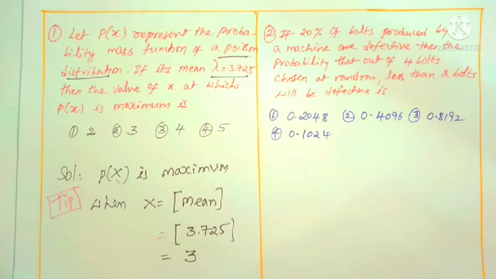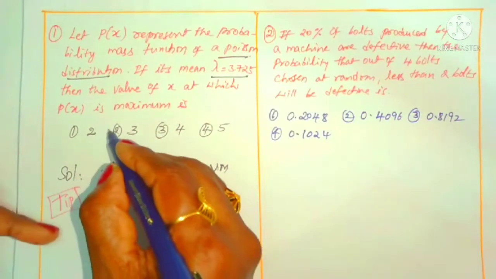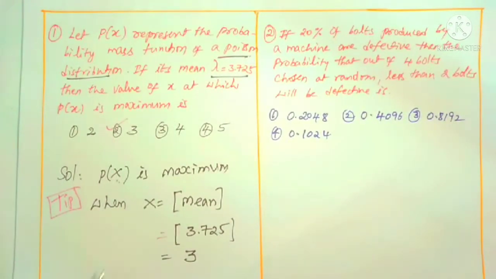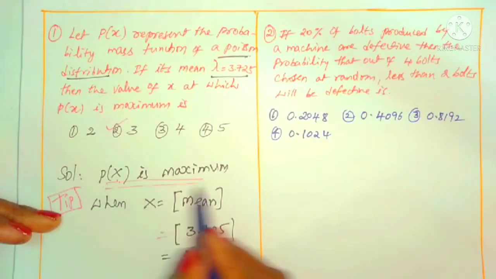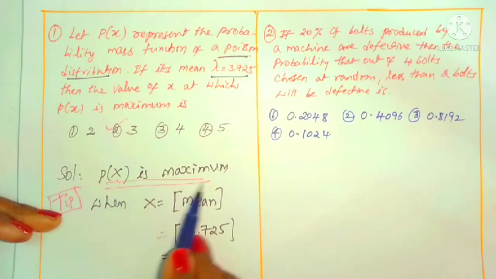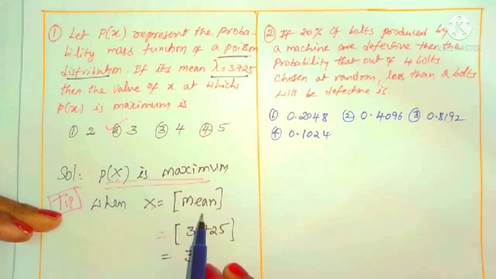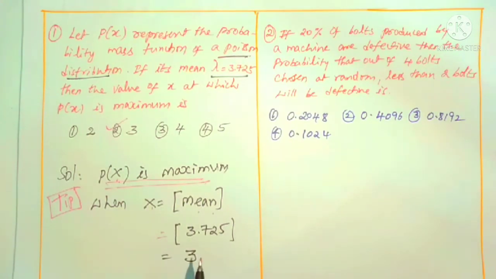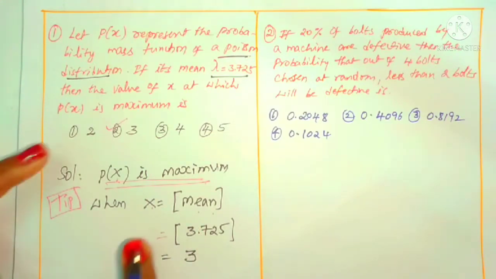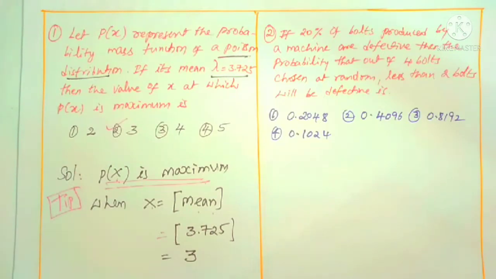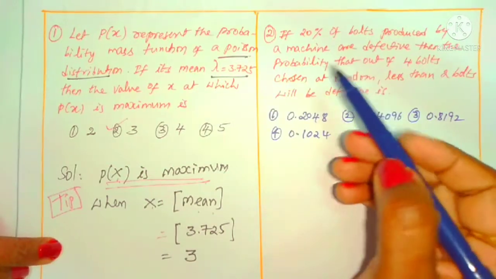Okay, that is which option? It is clearly the second option. You have to remember this step: the probability function is maximum when this x value is the step of the mean, right? In the same way you can concentrate on some other questions also, wherever it is given, you can use this. It is given in two shifts, the same model question. Okay, shall I start the next question? Is it clear? Yes, we can concentrate on the next question.